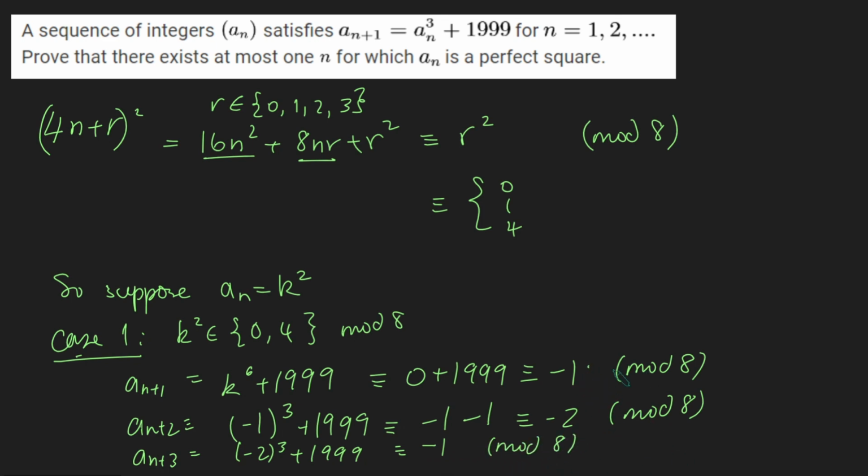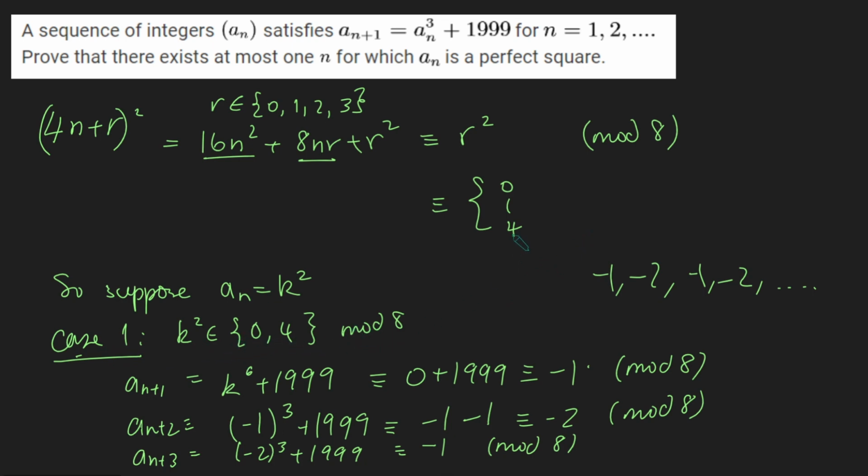And what you'll see is if you look at all the terms thereafter, it's just going to be the sequence minus 1, minus 2, minus 1, minus 2, and so on, mod 8. And therefore, it cannot be one of these three numbers, and therefore cannot be a square number. Amazing, so that's case 1 dealt with, if k squared is either 0 or 4 mod 8.